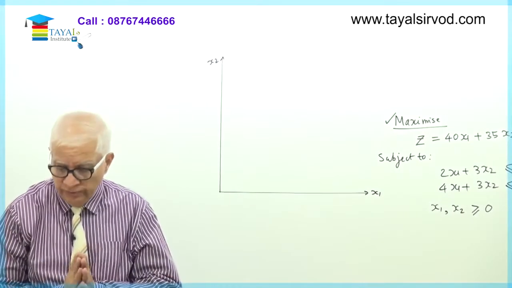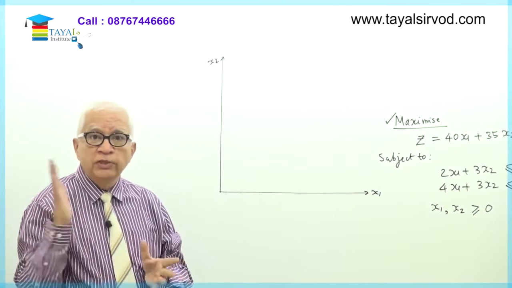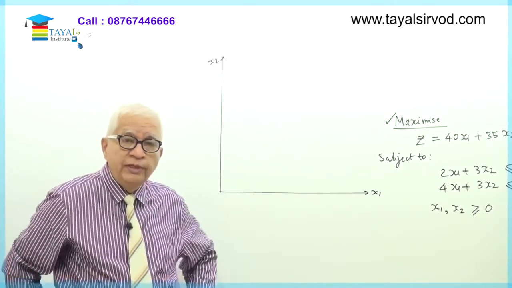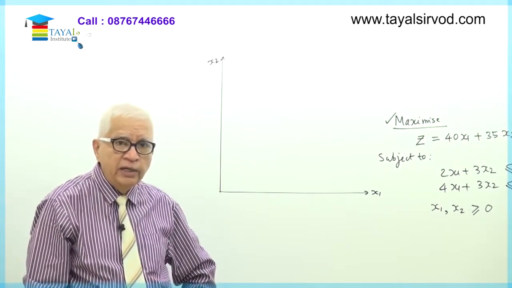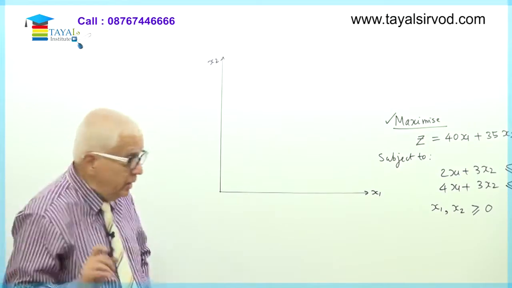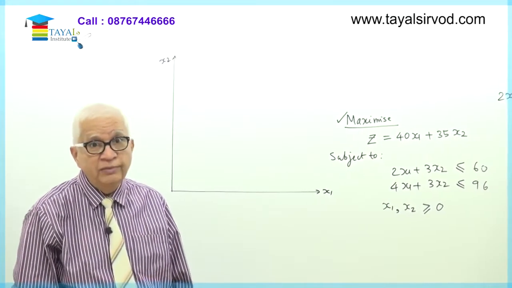This is the starting position. I am going to draw this straight line, the equation of which is 2x1 plus 3x2 is equal to 60. Now if you remember our school mathematics, how do we draw a straight line? To draw a straight line, I require 2 points on the straight line. And what is the requirement? The values of variables x1 and x2 shall not be negative. That is one condition which I must keep in mind.